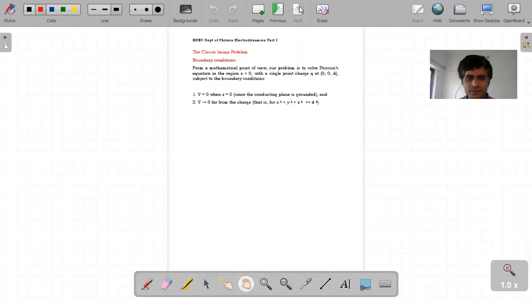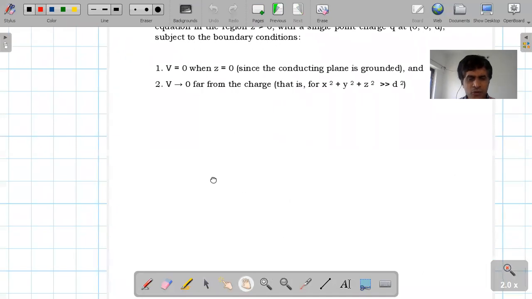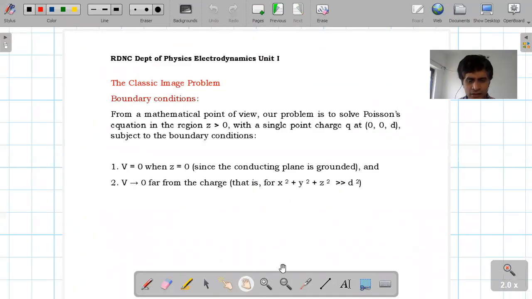Then what are the boundary conditions? There are two boundary conditions to solve any classic image problem. Here we are considering Poisson's equation in the region Z greater than 0. Suppose this is the Z axis, Z greater than 0, and in this case the positive charge is at (0, 0, d), along the Z axis, not along X and Y. Here the Z axis is perpendicular to both the X and Y axes.